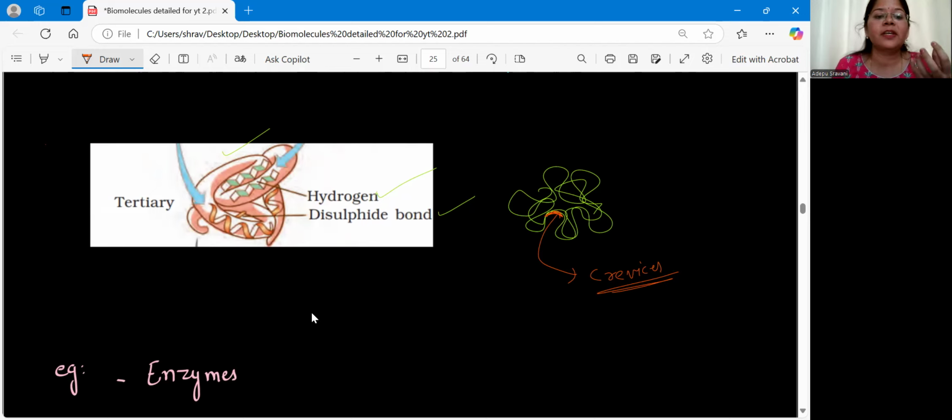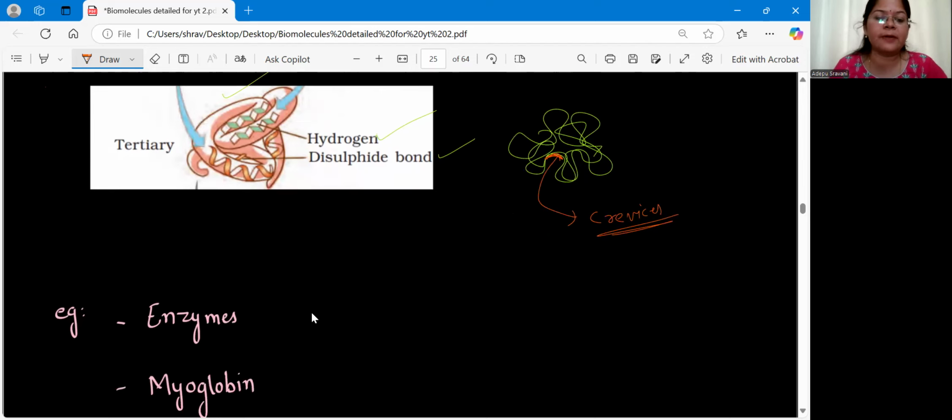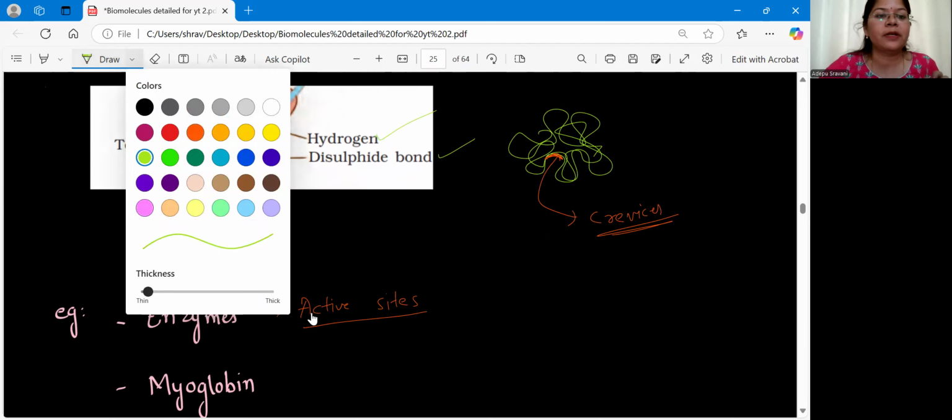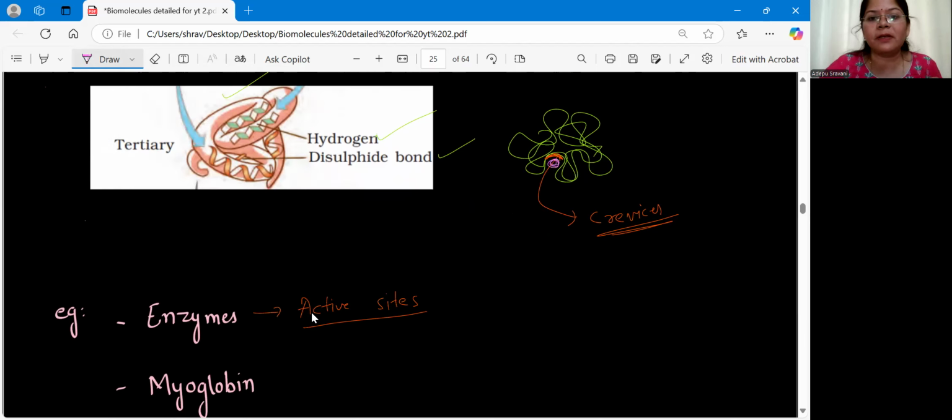Enzymes we will discuss in detail in this chapter itself, but enzymes have something called active sites, and these are the sites where the substrate molecule will go and bind. For example, let us consider this pink one is a substrate molecule.